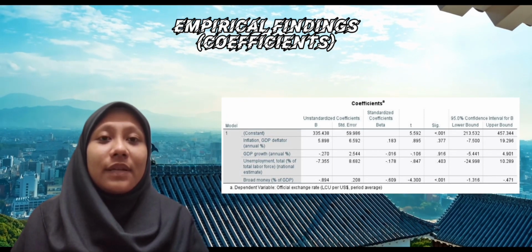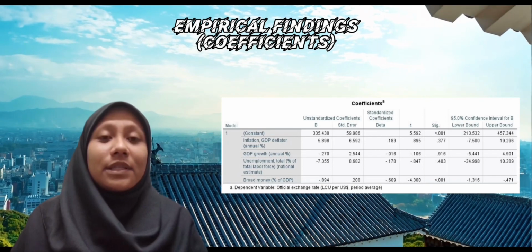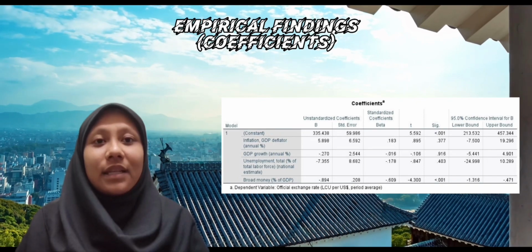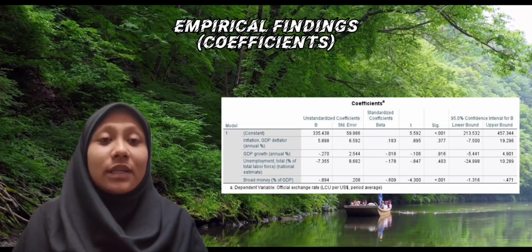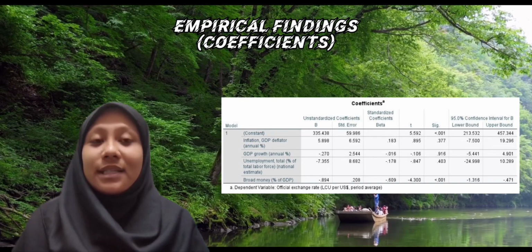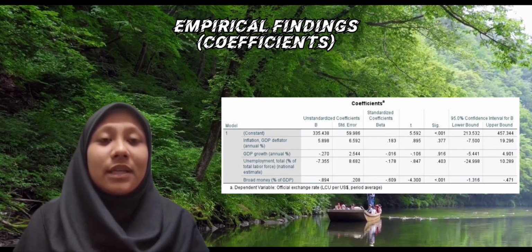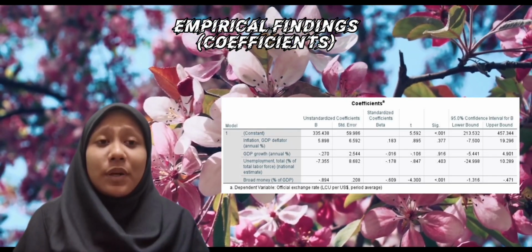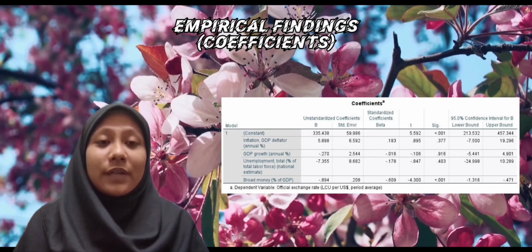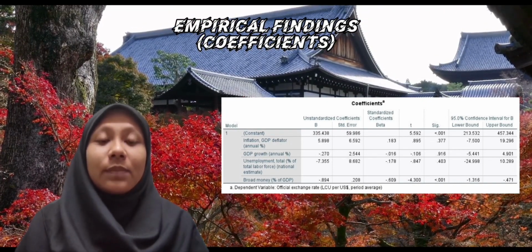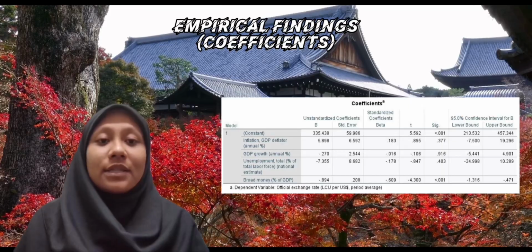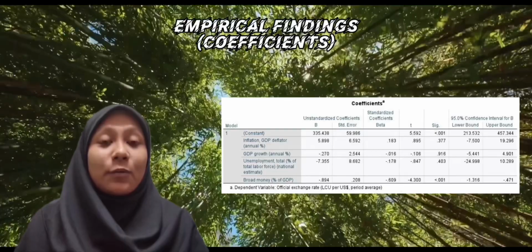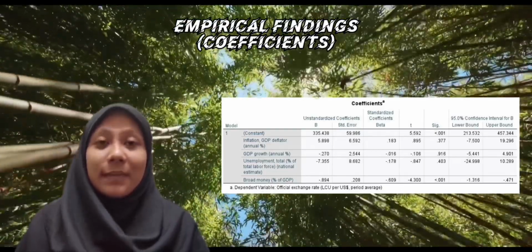If the significance level is greater than 0.05, the null hypothesis must be rejected. If the significance level is less than 0.05, however, the null hypothesis is accepted. According to the analysis, as the p-value is greater than the significance level of 0.05, the result indicates that the inflation, gross domestic product, and unemployment hypotheses are not supported, possibly requiring the rejection of the null hypothesis. However, as for the broad money, the p-value is less than 0.05, resulting in the support of the null hypothesis, which is that the null hypothesis is accepted.